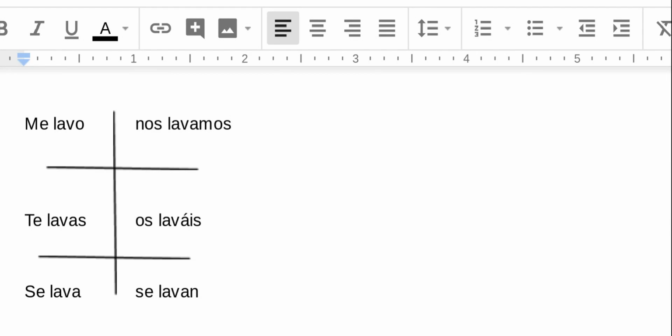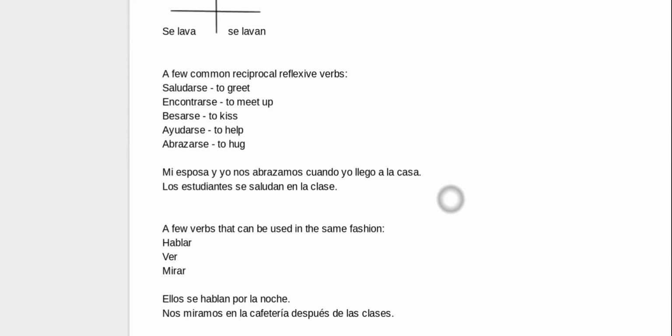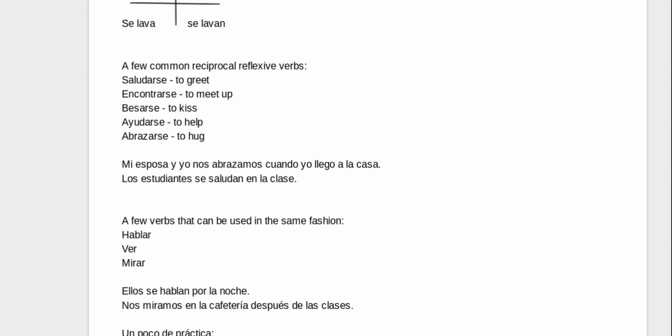But today we're just going to focus on the right-hand side of the chart with the nosotros, vosotros, and ellos, ellas, ustedes form of the verb. So some common reflexive verbs that you might see are saludarse, encontrarse, besarse, ayudarse, abrazarse. Encontrarse happens to be a stem-changing verb. I forgot to put that on there.